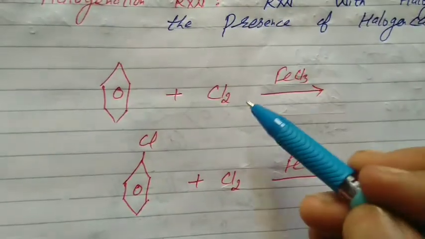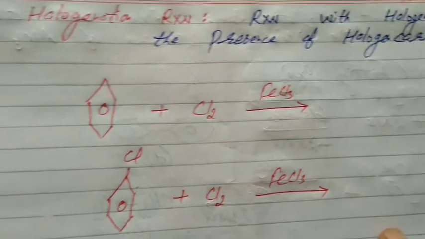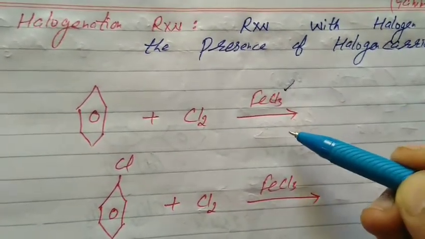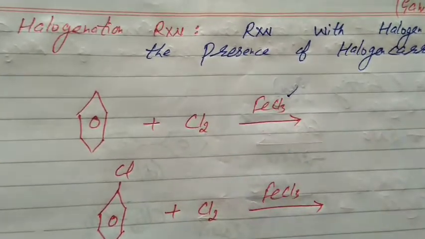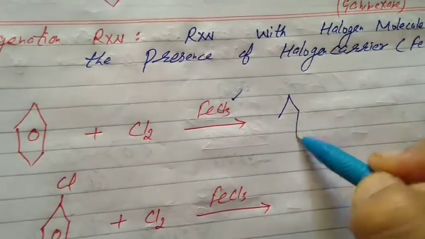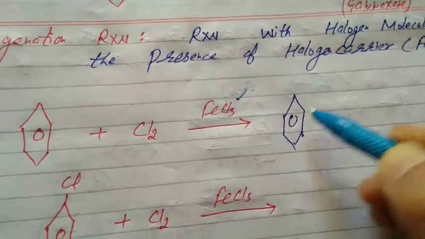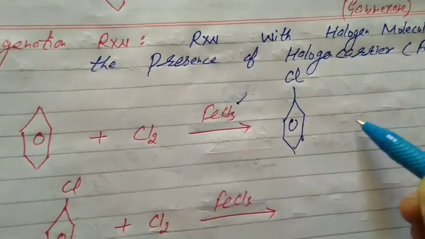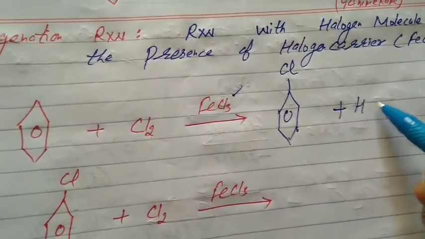Role of the catalyst, it will generate the electrophile, students. And the electrophile will attack the benzene ring. It will replace hydrogen, leading to the formation of chlorobenzene, C6H5Cl.